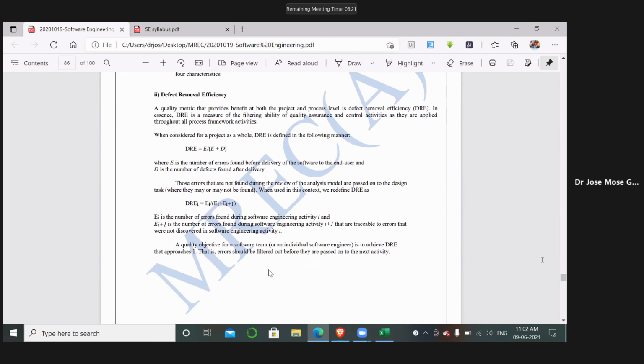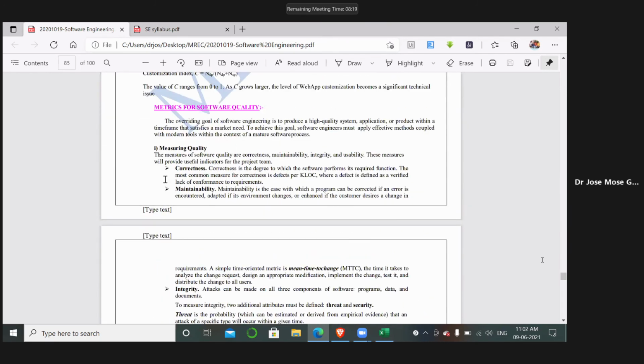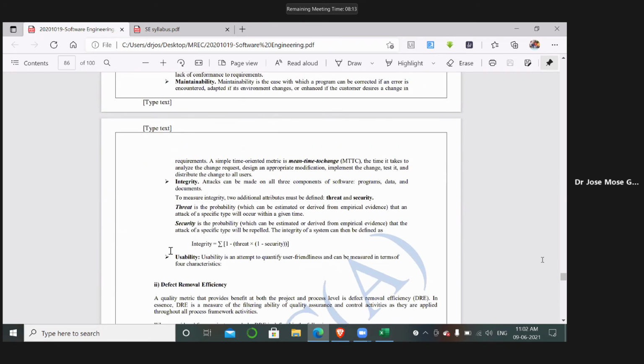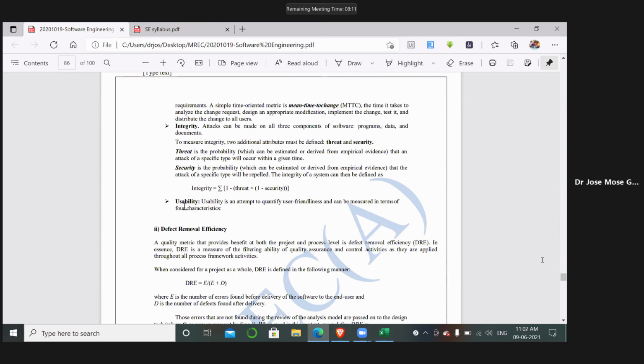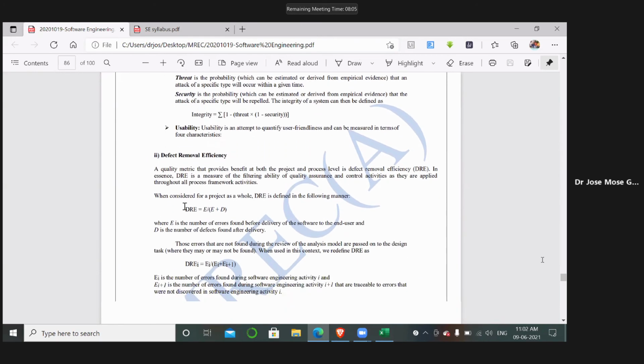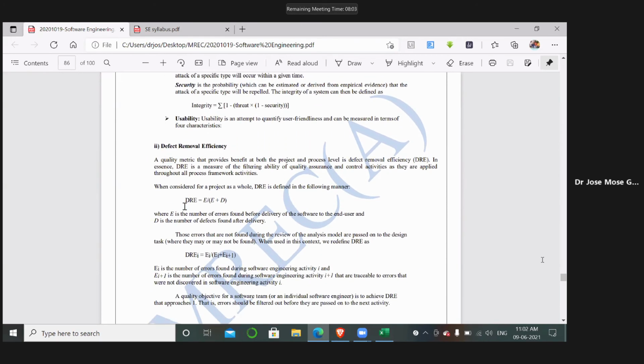And the second one is, whenever we have measured our quality based on the four functionalities we have discussed, correctness, maintainability, integrity, and usability, once any defects arise after the product development, then defect removal efficiency comes into play. Defect removal efficiency is nothing but the defects that arise during the development of the product, and after the development of the product also.